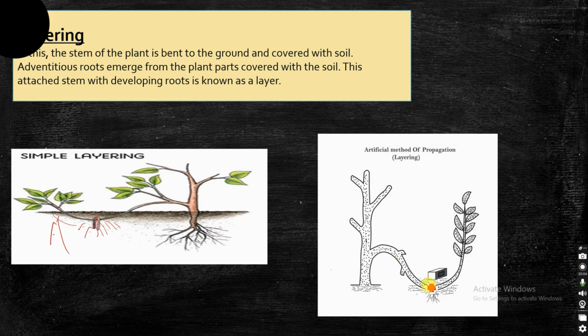Okay, you can see, this part, a part of the stem, is put under the soil, and you can see the adventitious roots coming out of it, and from this part a new plant can grow.